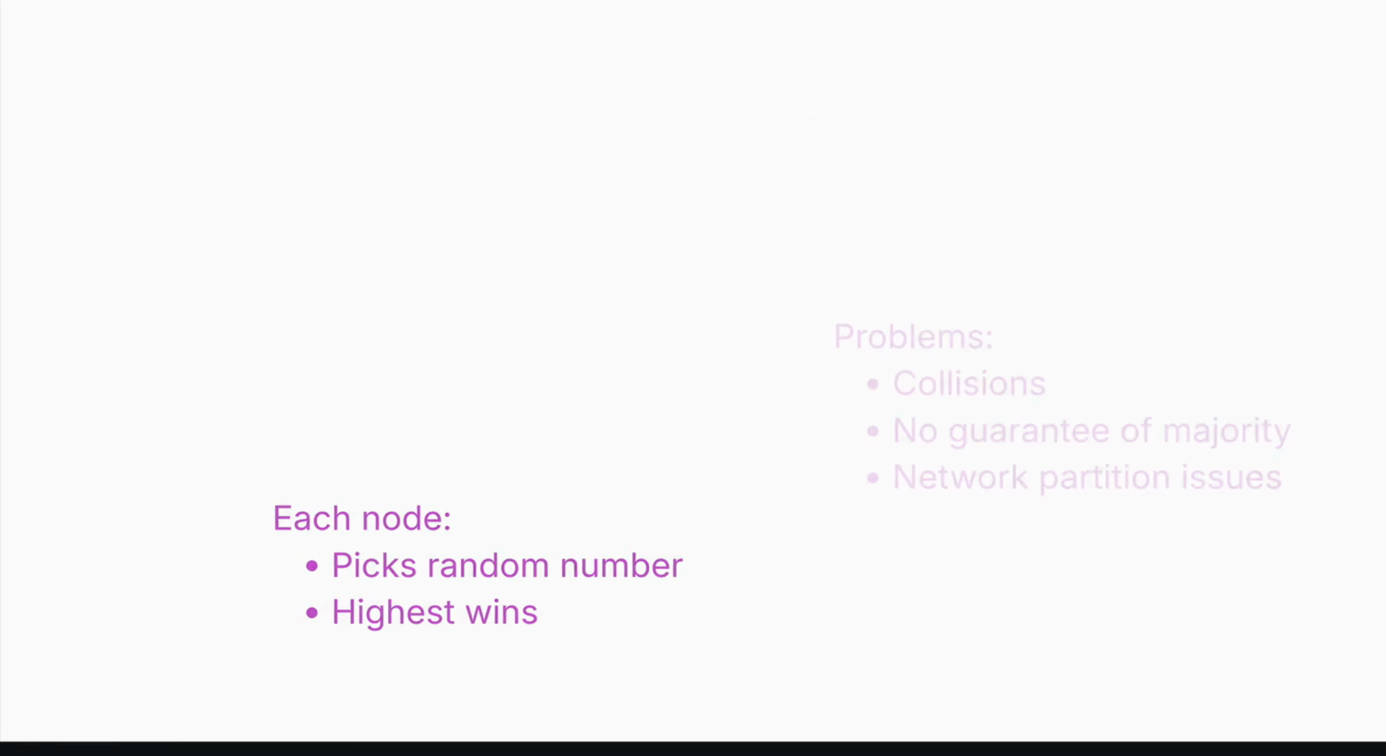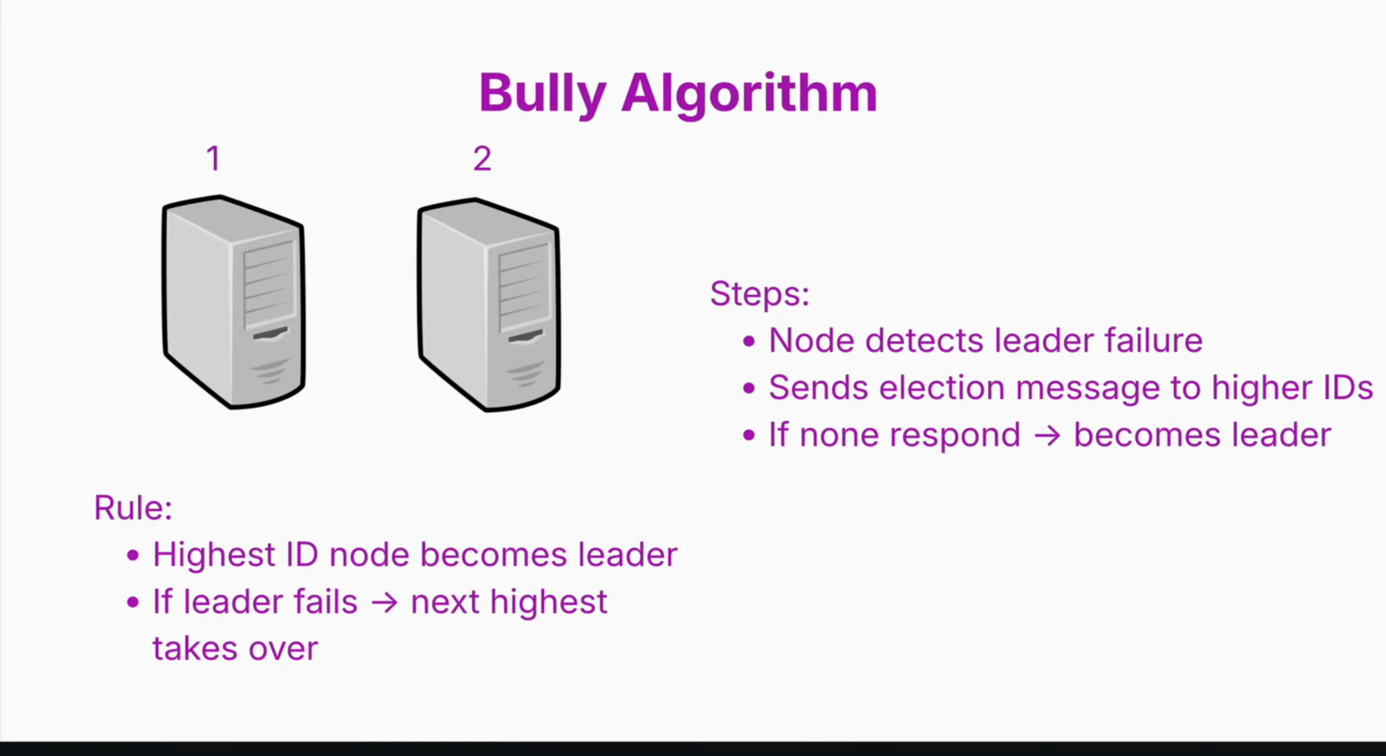So let's talk about another algorithm called the Bully algorithm. We will improve on the previous approach. The Bully algorithm works like this. Each node has a unique ID. The highest ID always becomes the leader. If a node detects that the leader has failed, it sends election messages to nodes with higher IDs. If none responds, it declares itself the leader. This works better than randomness, but it still assumes reliable communication.